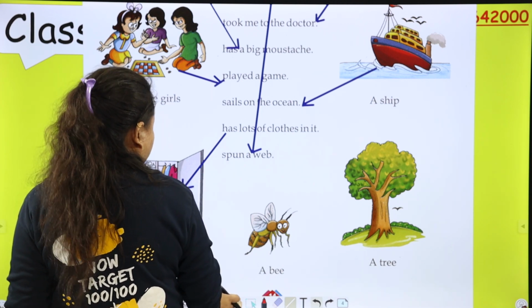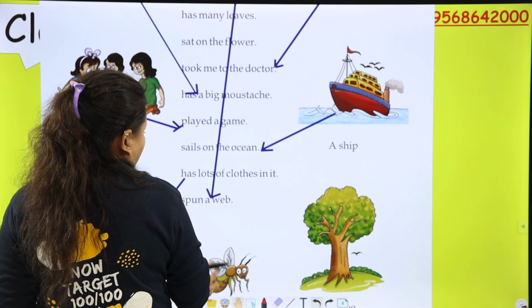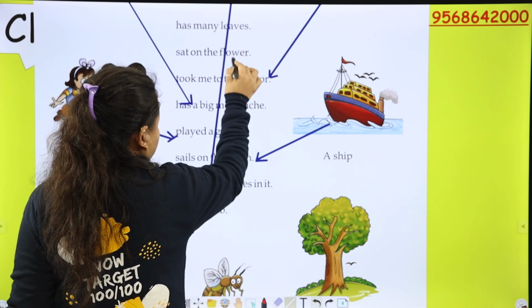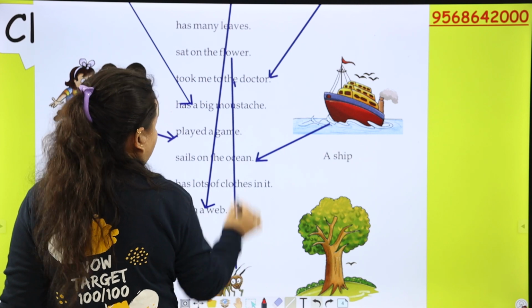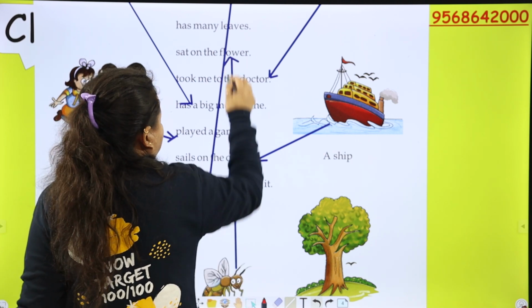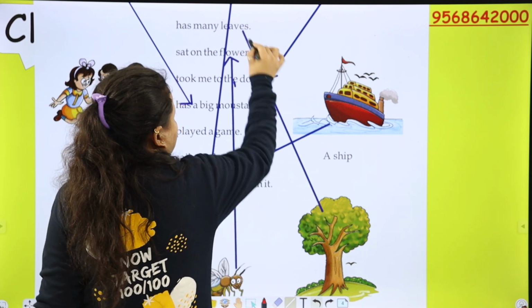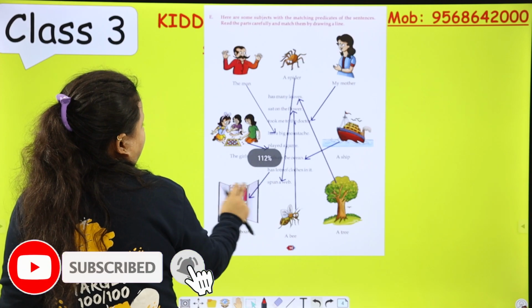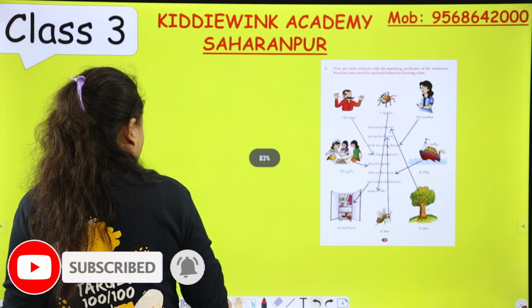And next is, a bee sat on the flower. And a tree has many leaves. Okay.